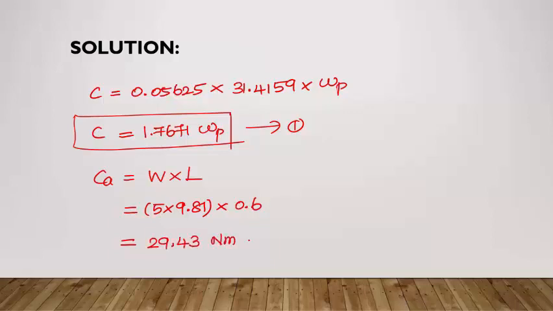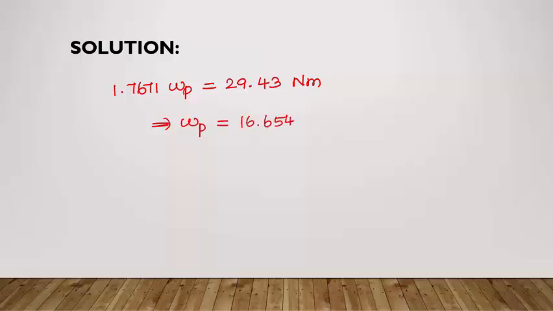Okay, this is CA. Already we have discussed that this gyroscopic couple will be equal to the active couple getting generated. Now we can equate equation 1 and 2. C value is 1.7671 omega p, which is equal to the active couple of 29.43 Newton meter, from which we can calculate the precession velocity omega p as 16.6544 radian per second.